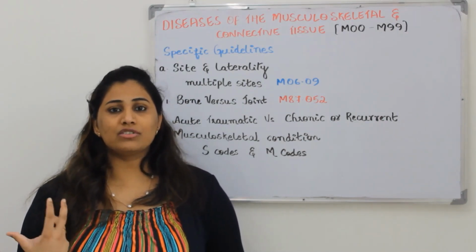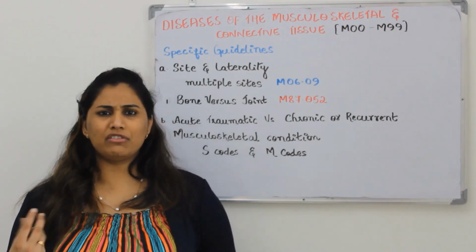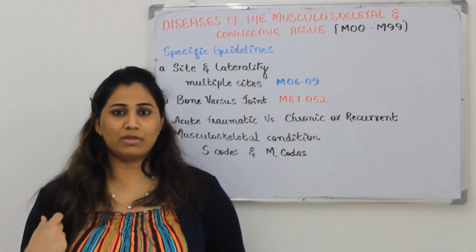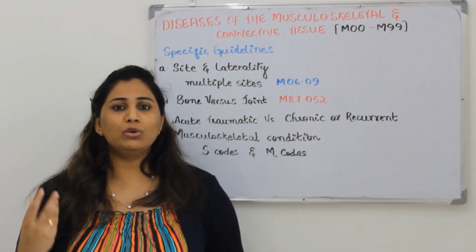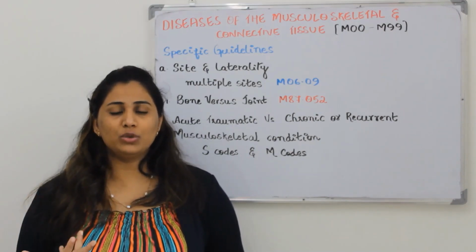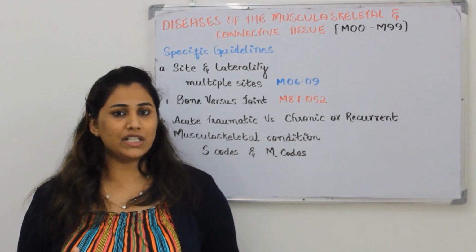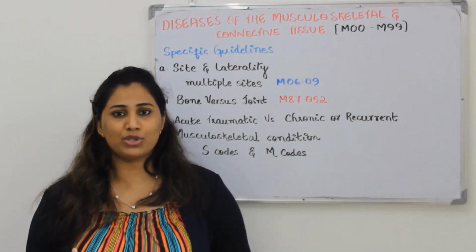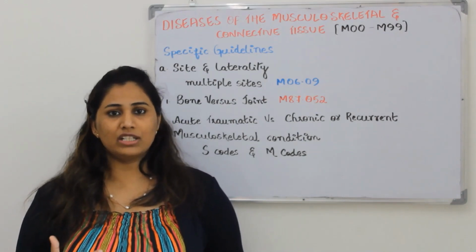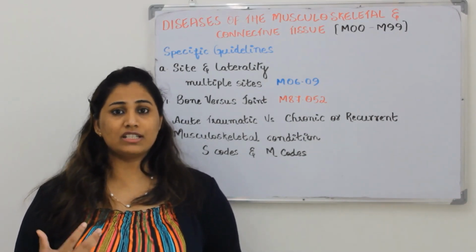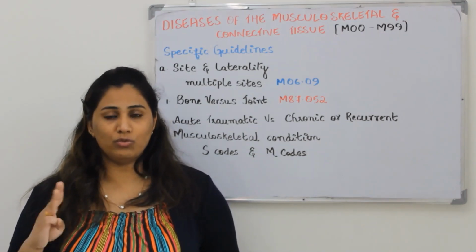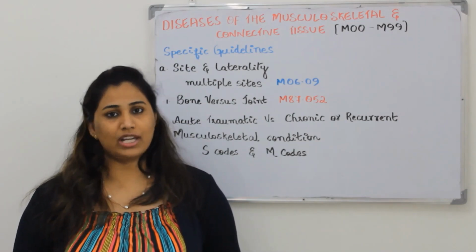And what is recurrent? For some people, like athletes, there will be shoulder displacement, knee displacement and so on. They go to the hospital and have these manipulations done. But even though they do these manipulations, there are still chances of getting dislocations when they again get involved in athletic practices. In those cases, we will consider it a recurrent dislocation. So these are the three things you need to know: acute, chronic and recurrent.